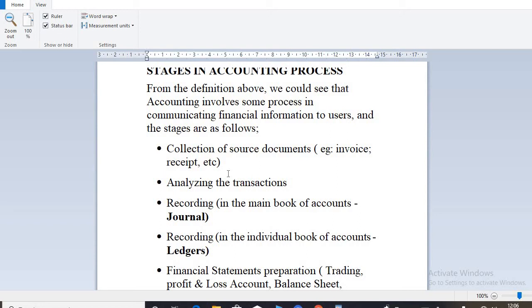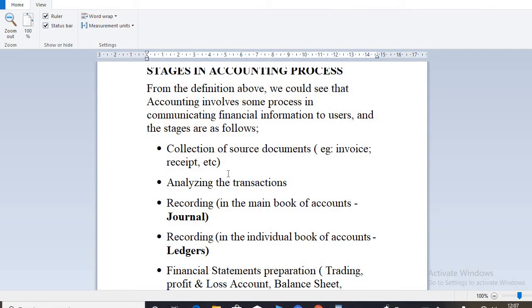You have to gather all the source documents that have to do with the transactions that have happened in the business. The source documents you can think of here are invoices and receipts. Source documents are the evidence of a transaction; they are the documents that give evidence of what has happened in the business.